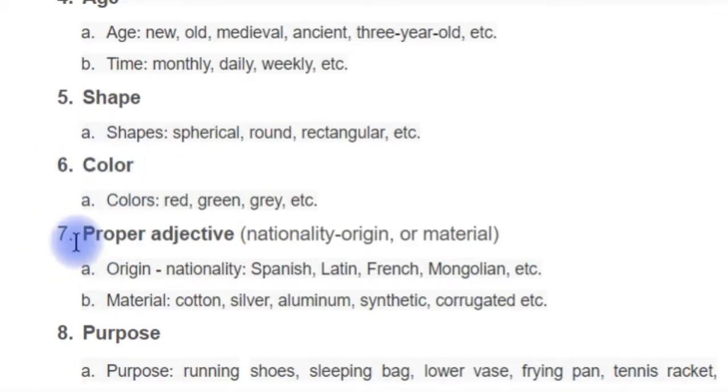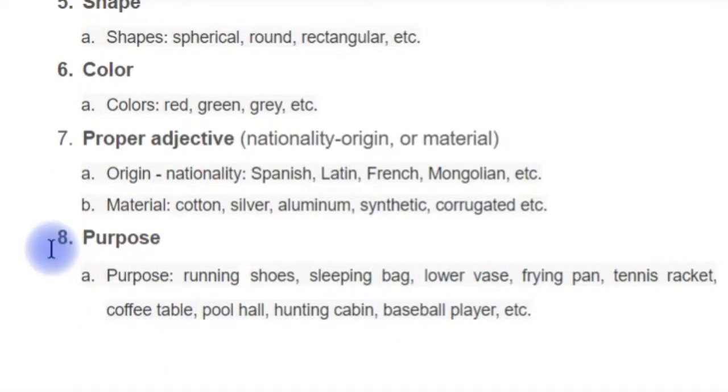And the seventh category: proper adjective, like nationality or origin or material. Spanish, Latin, French, Mongolian, cotton, silver, aluminum, synthetic, corrugated. Proper adjectives or materials. And then the final category, the eighth category, is purpose. Purpose means, what do we use the noun for? The purpose of the noun: running shoes, sleeping bag, flower vase, frying pan, tennis racket, coffee table.